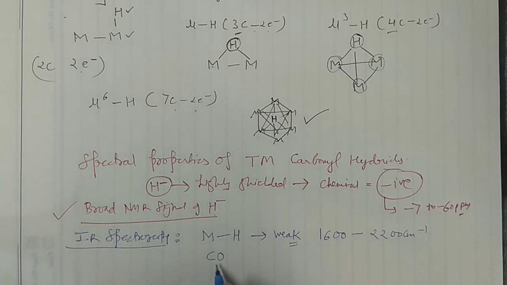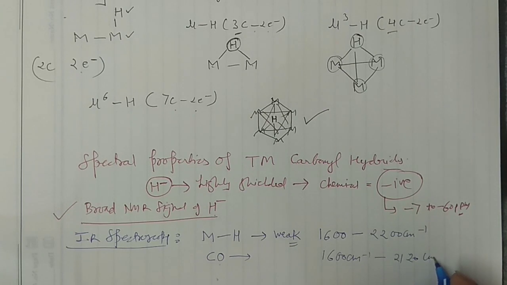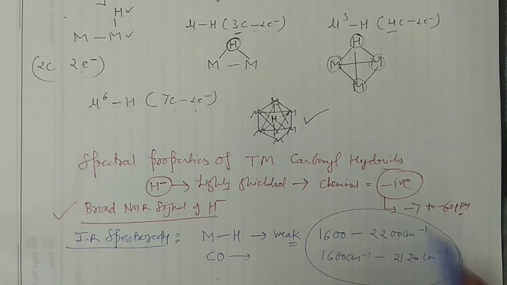Another important thing is the carbonyl. This carbonyl is also IR active, and this C double bond O stretching also occurs at 1600 centimeter inverse to 2120 centimeter inverse. So you can see these can overlap. If they overlap, it is very difficult to differentiate between the signals.